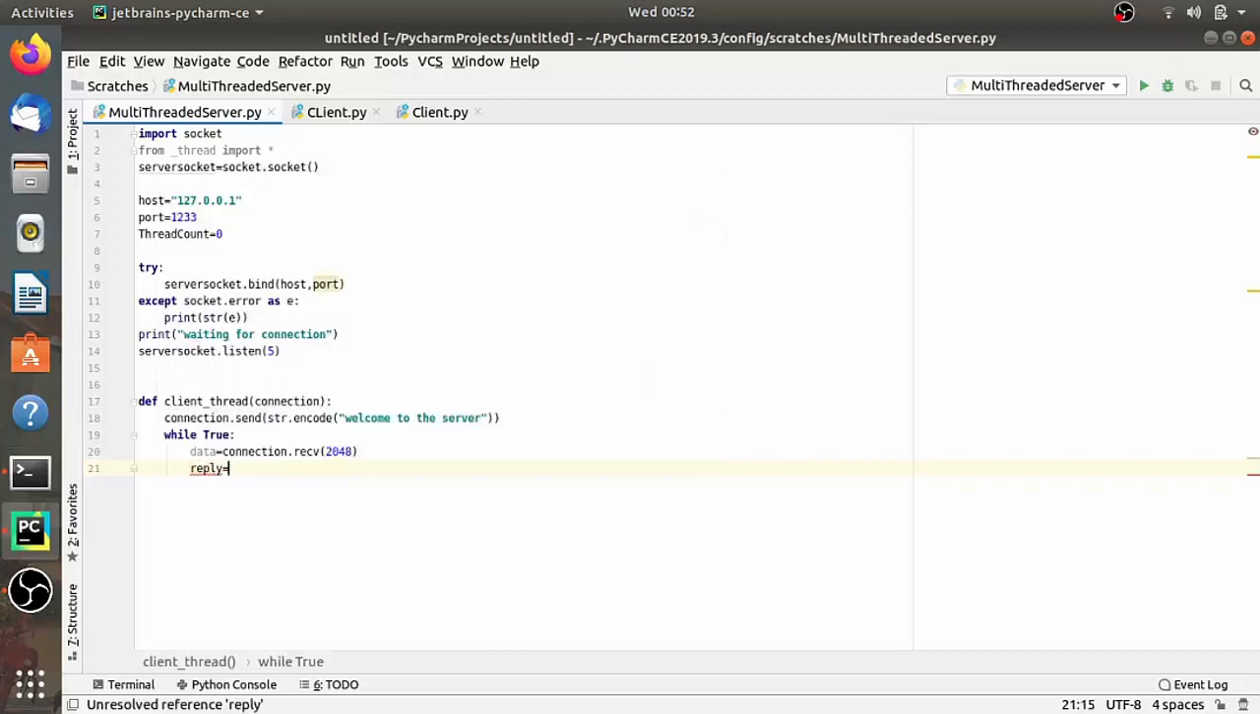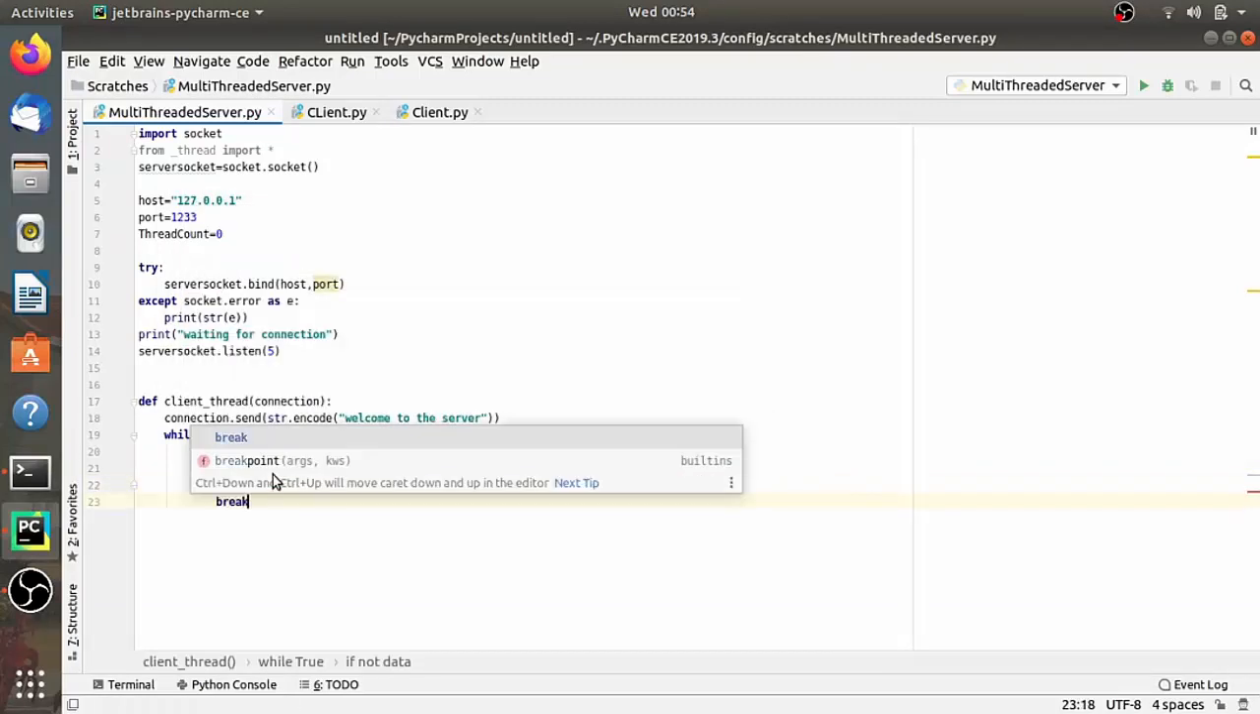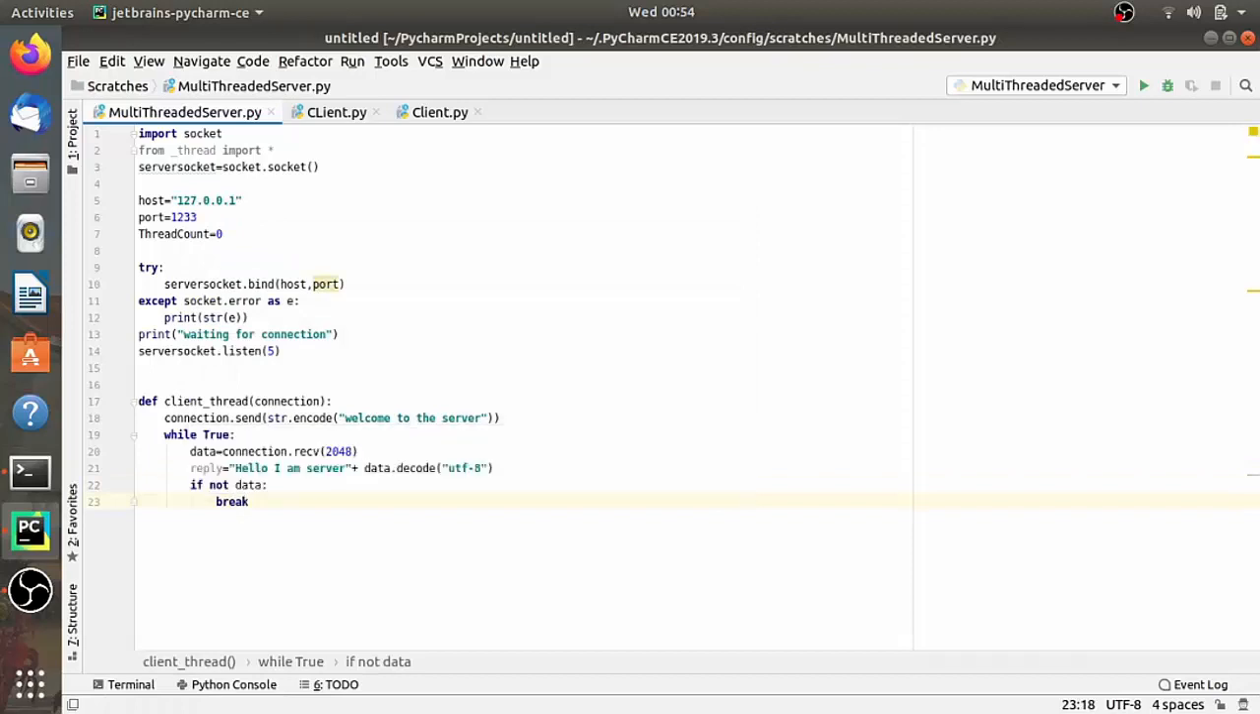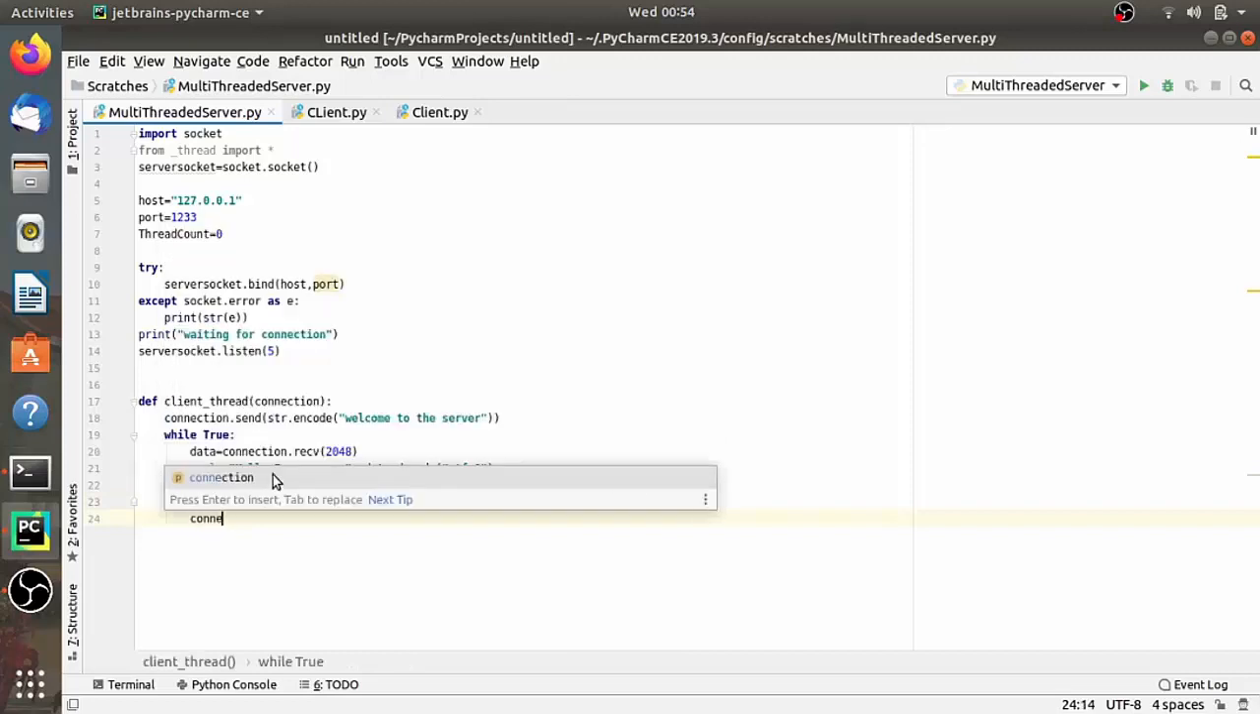And let's say I have to also reply to that client. So reply is equal to "Hello I am server", and then the data which I have received, I am again forwarding it, sending that data again. So plus data dot decode, and we have already seen this, we have to decode into UTF-8 string format. Now if not data, then we have to break this infinite loop.